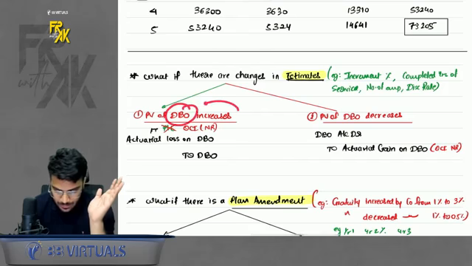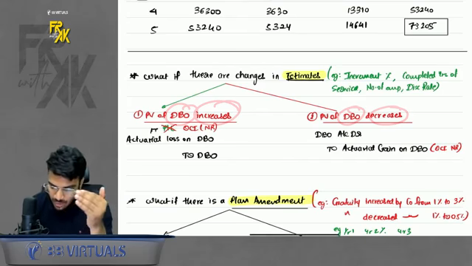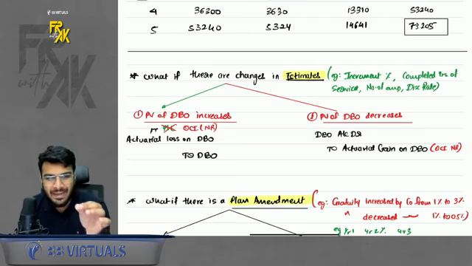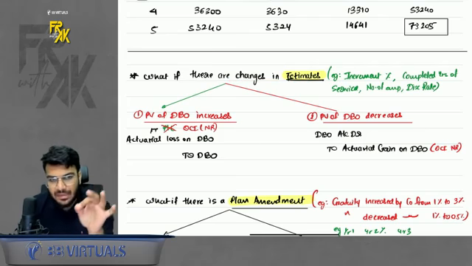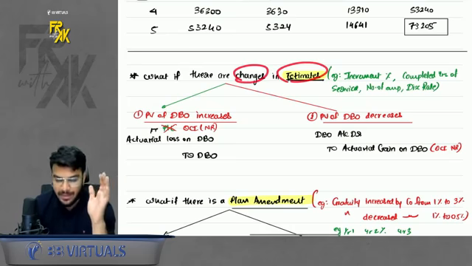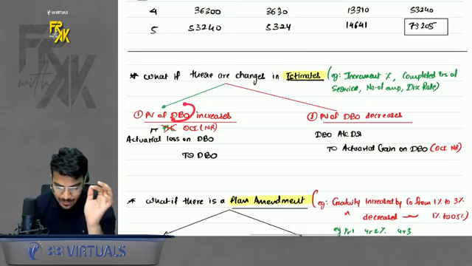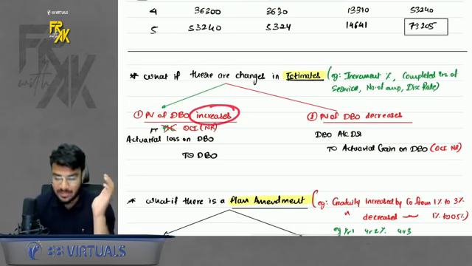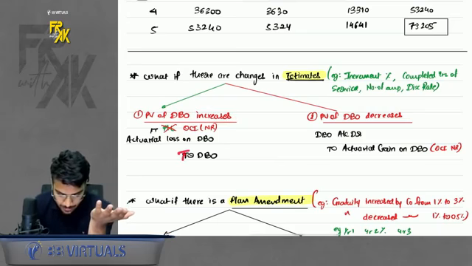Either your DBO can increase or your DBO can decrease. Don't worry, because of change in estimates, you are not expected to calculate the amount. Amount will be given. You need to pass the entry. What entry will I pass? If there are changes in estimates, just see whether DBO is increasing or decreasing. If DBO increases, that means liability is increasing, so credit the liability to increase it.